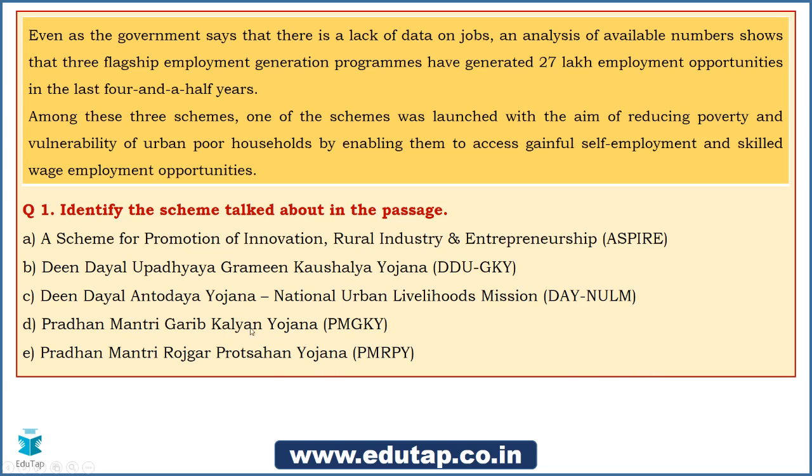So Sahil says it is D, Pradhan Mantri Garib Kalyan Yojana. Sahil, just by going with the term Garib, don't try to relate the scheme. Just try. Maybe there might be some other option which is correct. So you need to try, right?